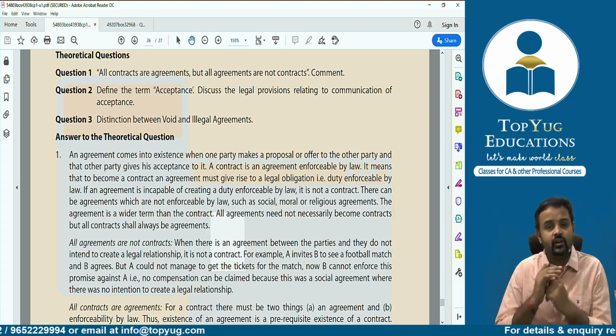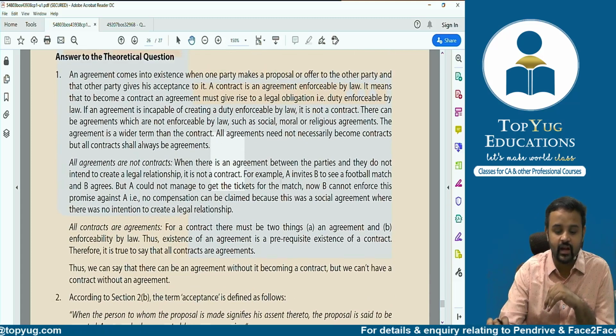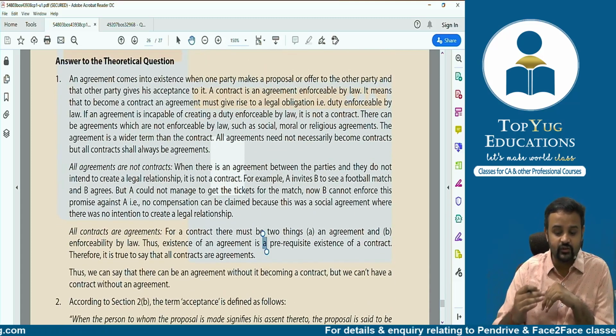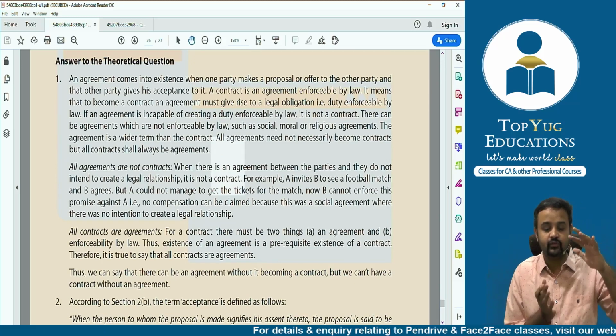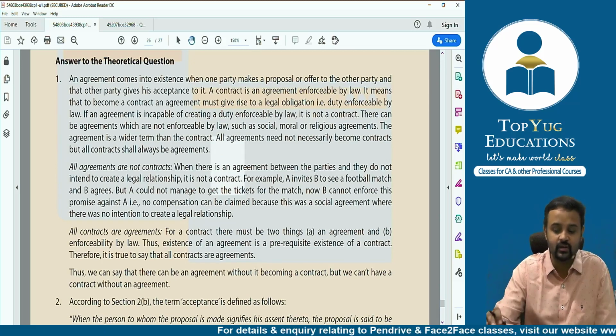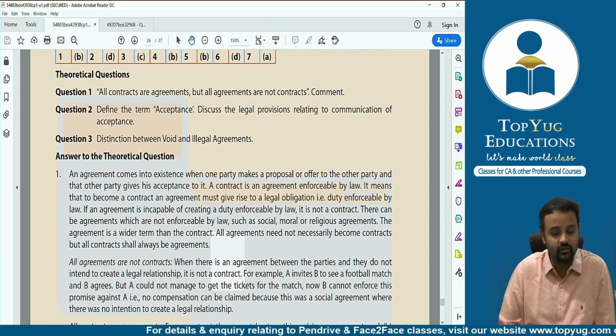And see, whenever you're writing answers, please understand when we have questions like this, we expect you to answer point-wise instead of giving paragraphs, right? Now they've given paragraph-wise, but they've also tried not to cover it as just one or two paragraphs. They are dividing it into a decent number of paragraphs. That means it's like points which they're trying to cover. So please, you also try to do the same way.